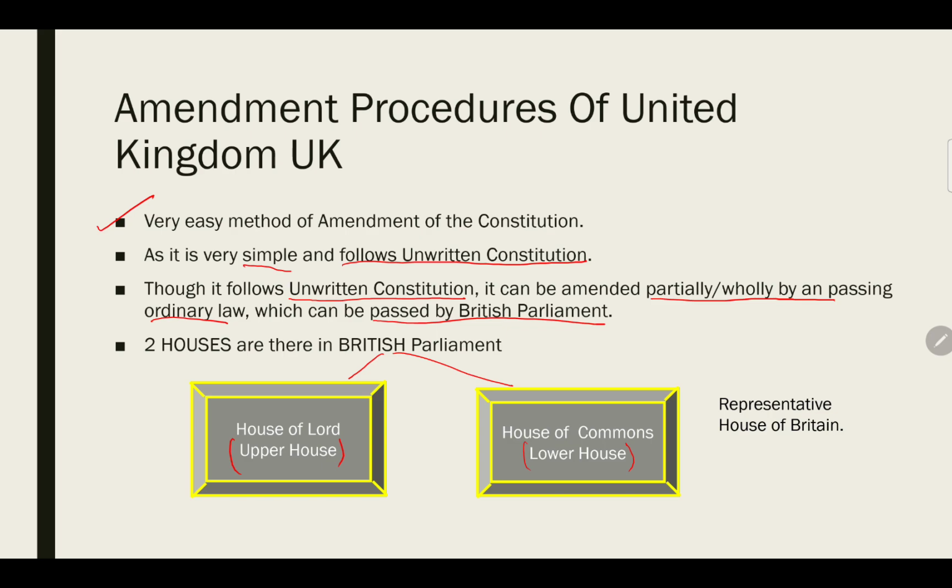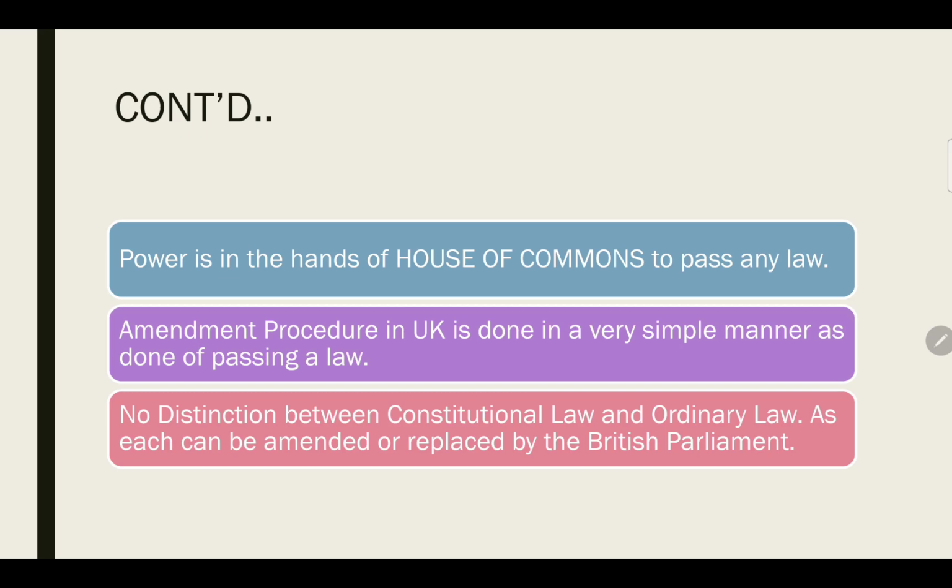The main power lies in the House of Commons, the representative house of Britain, and this House of Commons has a major power in making any changes in the constitution. So in political terms, we can say this is the amendment procedure. Moving forward, what kind of power is it? Amendment power. The amendment power is in the hands of the House of Commons to pass any law.